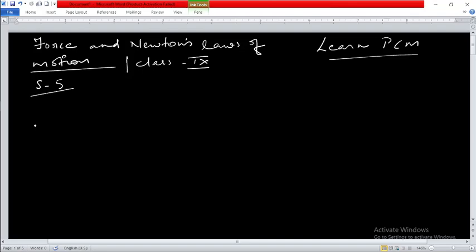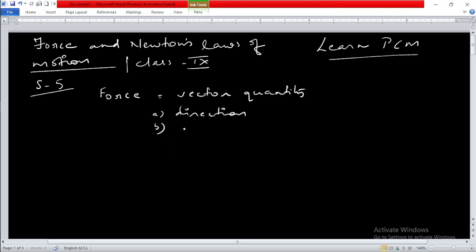You also have come to know that force is a vector quantity. It has magnitude as well as some direction. Why is it a vector quantity? Because it has the direction as well as the magnitude. There are two parts of it, direction and magnitude. So all this we have already discussed, and there is nothing to explain over here about it.